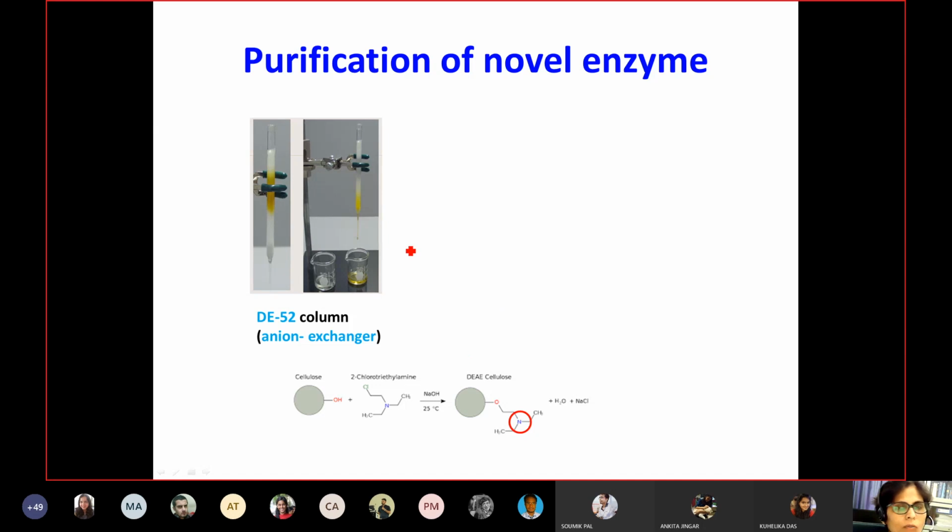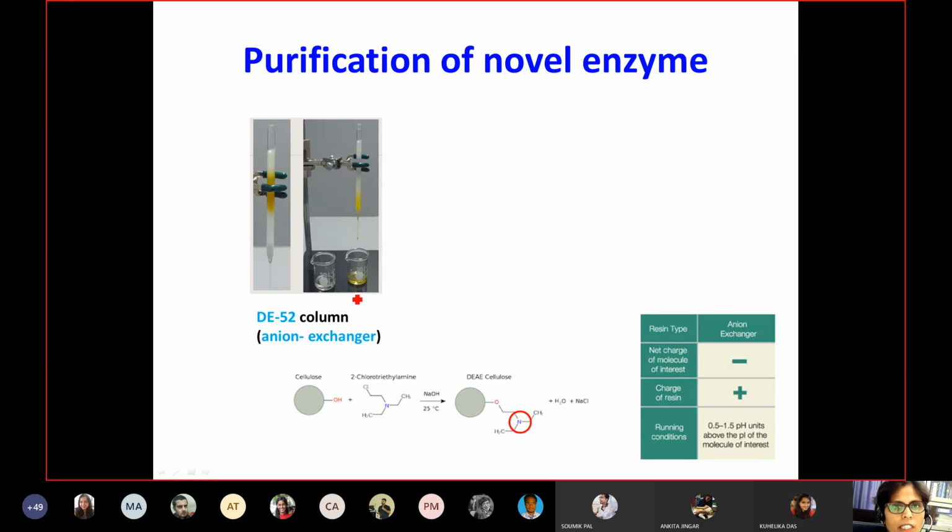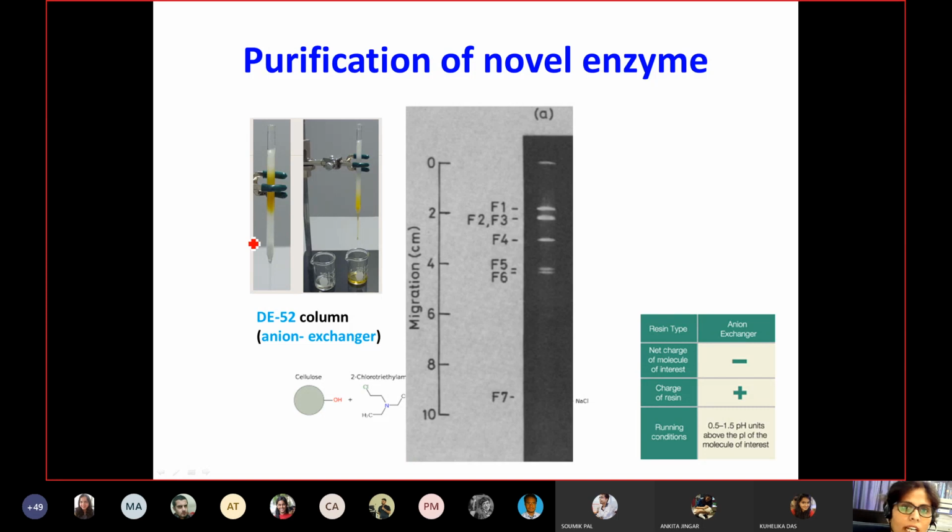Again, this column was washed and the proteins were eluted in fractions, and mainly all those fractions that cleaved DNA. I should mention here that at this stage the net charge of the molecules is negative, and the column resin itself is positively charged. So basically, all the fractions which were eluted from this column and which also gave the endonuclease activity were taken, and these fractions were kept at -80.